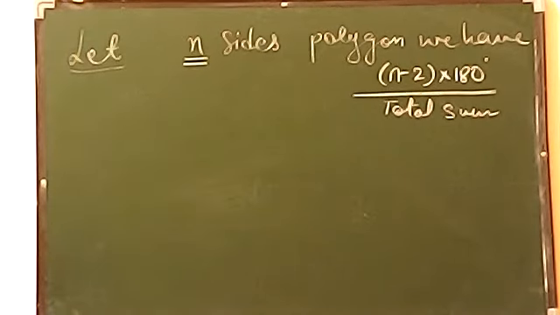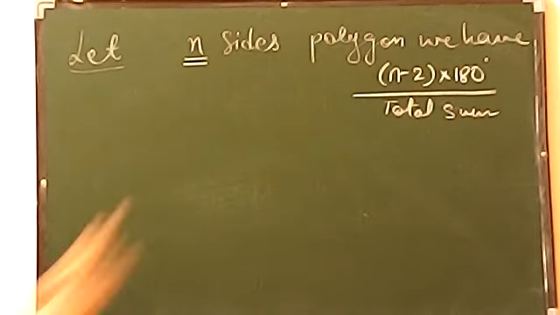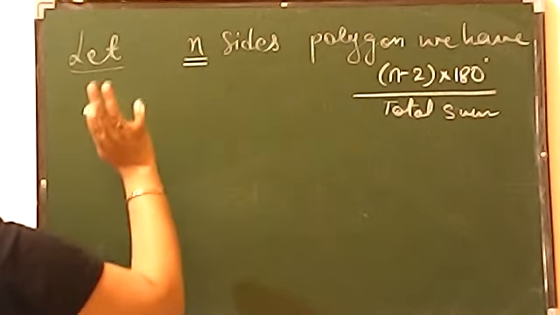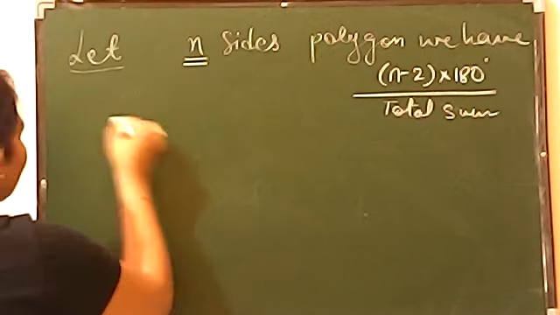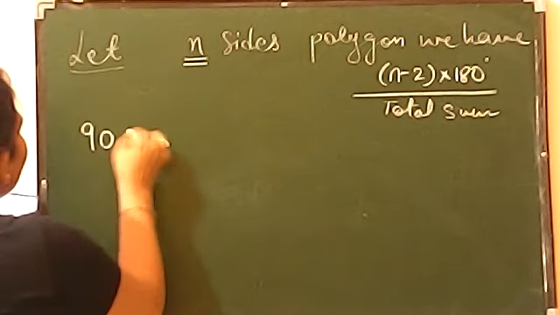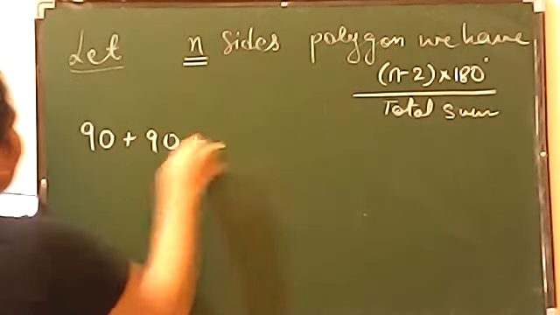Now it says that two angles out of n are of 90 degrees. So one is 90, another one is also 90. ठीक है? Plus.